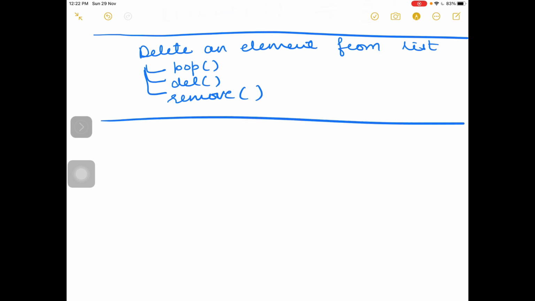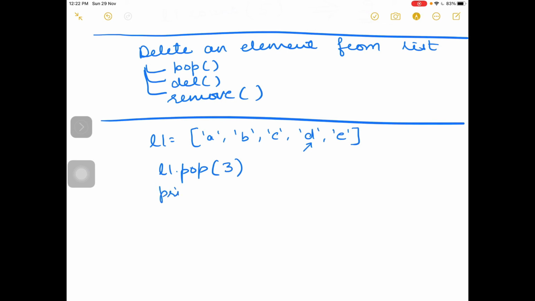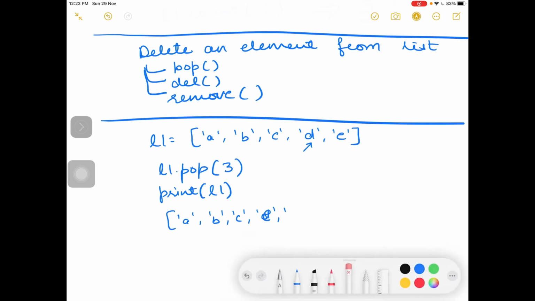Taking an example, now I am taking alphabets. Suppose I have 5 elements in my list. I want to remove D from the list. So how will I write? L1 dot pop, give the index. Index is 3. It will remove the element from the list, and thereafter if you fire print, the output will be A, B, C, D. Sorry, D will be removed. It will be E.